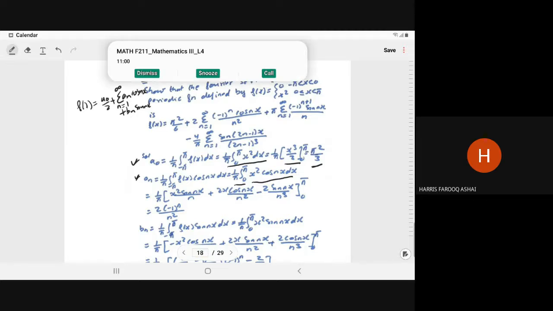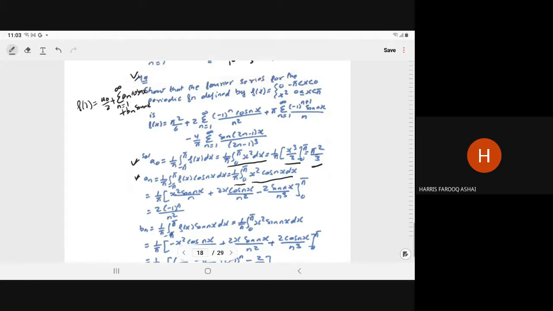So sine of n pi is 0. So here this will become 0, this will become 0, and cos of n pi is equal to minus 1 to power n. So this will give you 2 pi into minus 1 to power n upon n square. Pi and pi cancel out. So here we have a_n equal to 2 into minus 1 to power n upon n square.